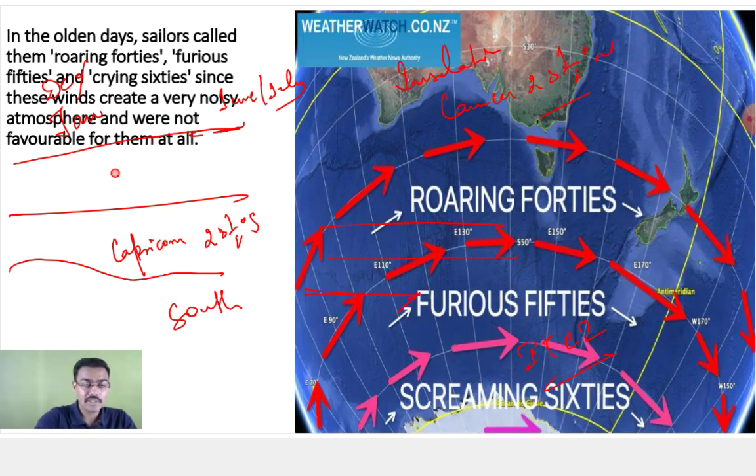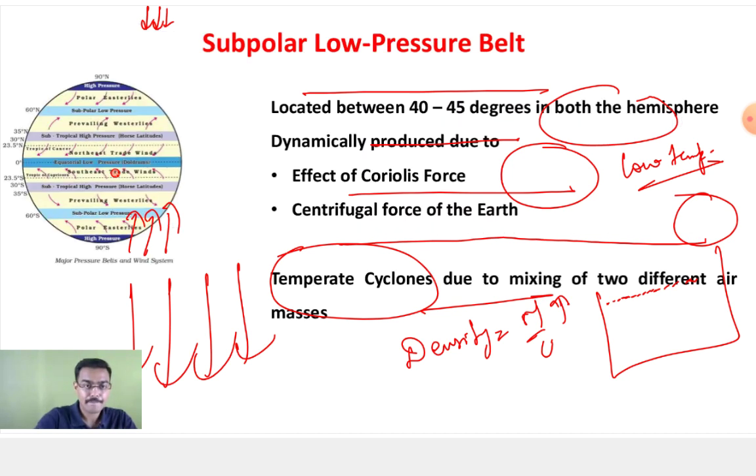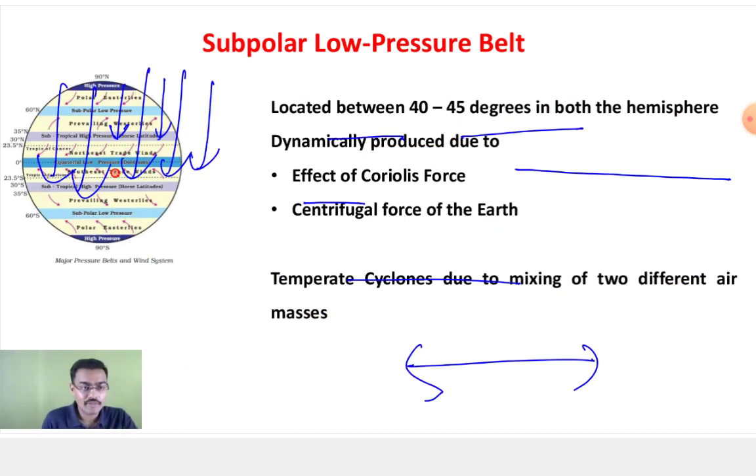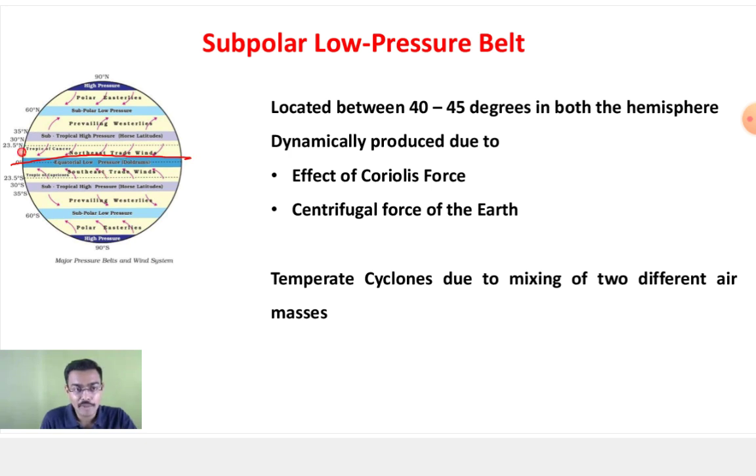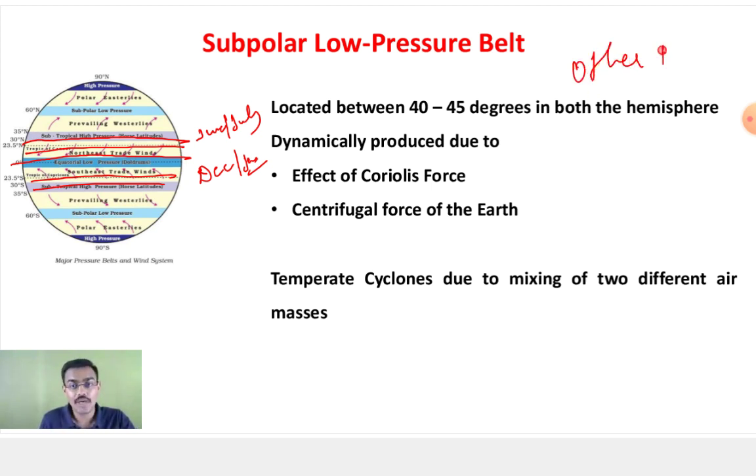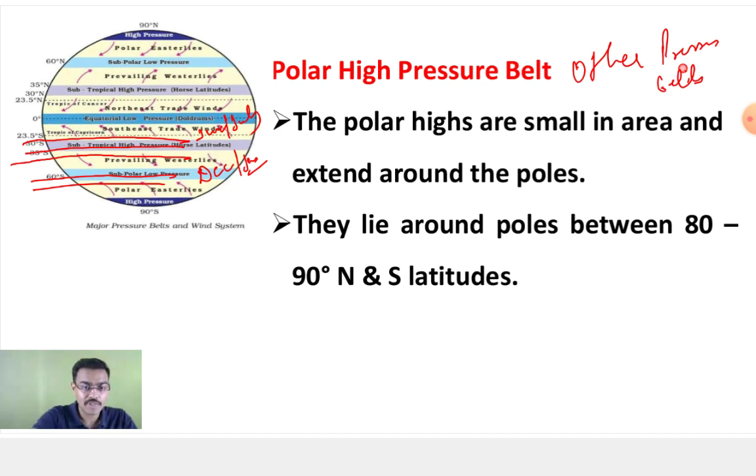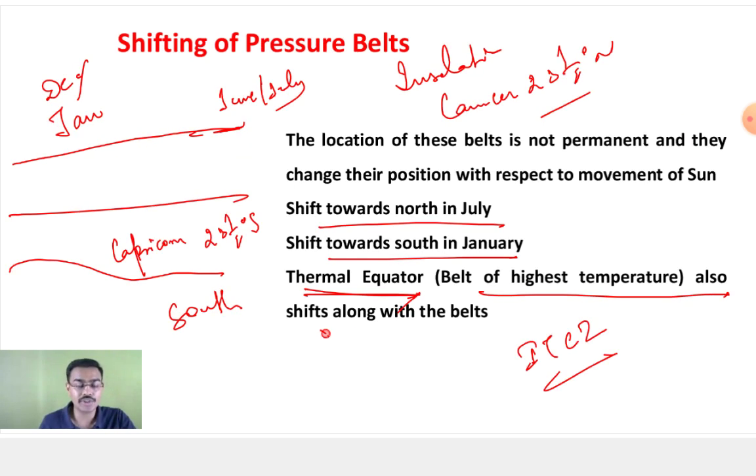Okay. So what will happen in this? So Vaishnavi, what will happen? So your ITCZ will be moving towards like this part, okay, in the month of June, July, and ITCZ will be moving towards the south in the month of December and January. Okay. So in June, July what will happen? So your ITCZ will move towards the north, and in the December, January it will move towards the south. Now accordingly, other pressure belts will also move. According to that. Okay. So that is your shifting of pressure belts. So belt of highest temperature also shifts along the belt.